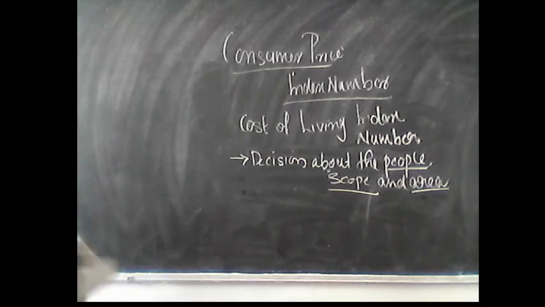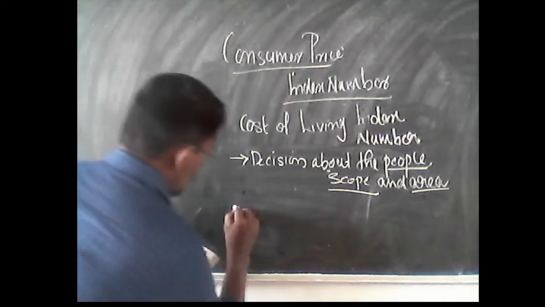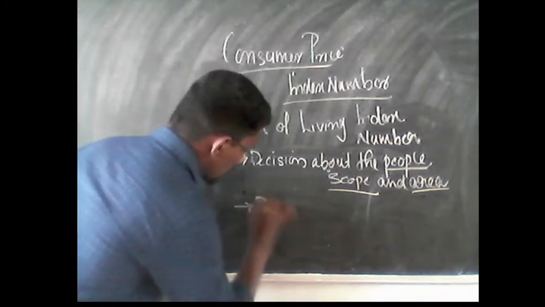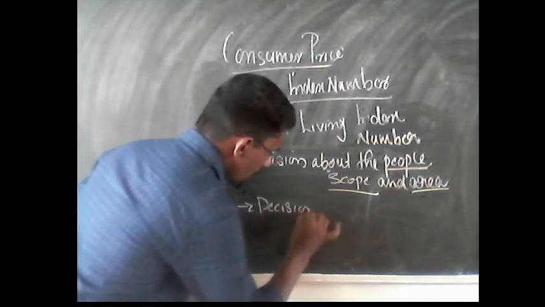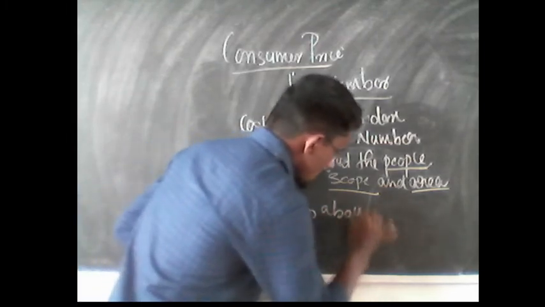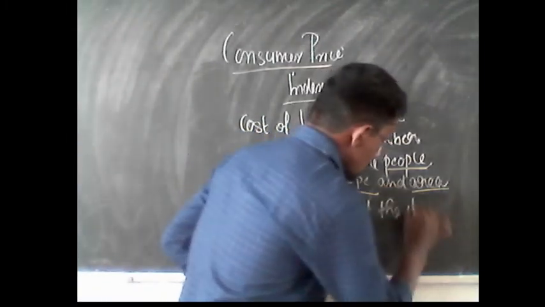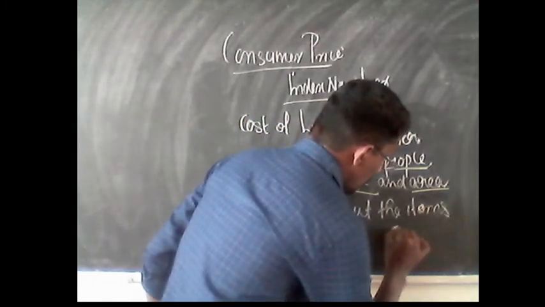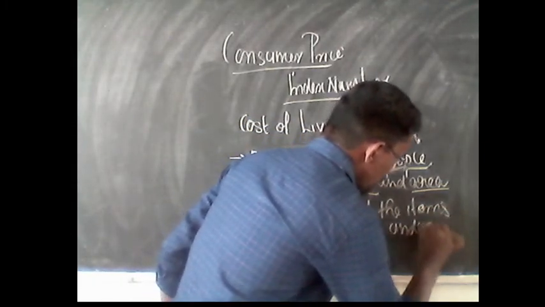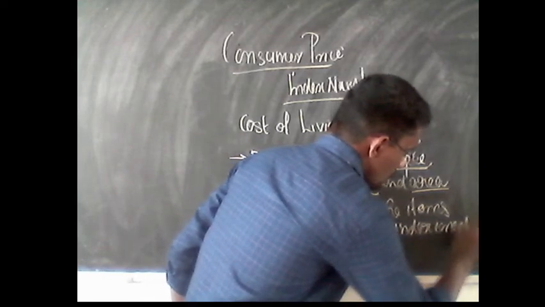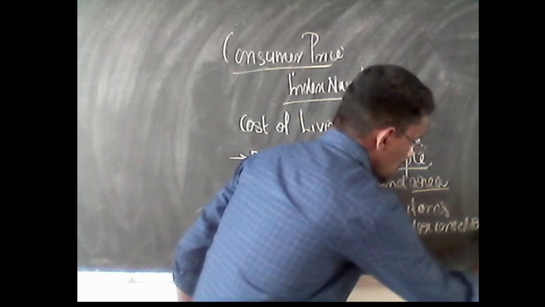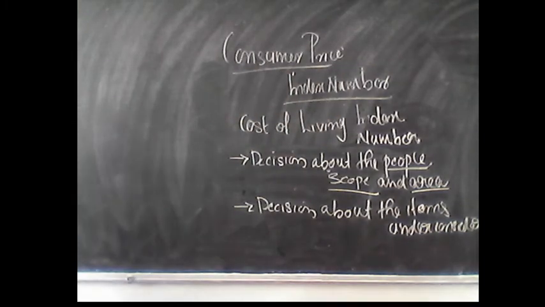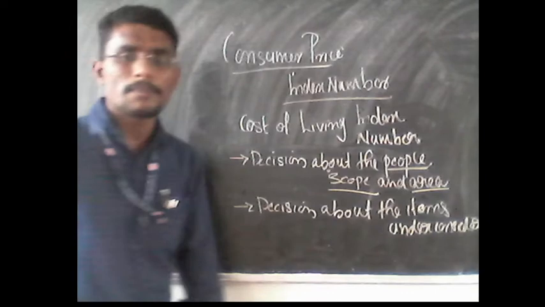Second step is the decision about the items to be selected. The decision about the items under consideration, which means that this index number is calculated on the basis of their consumption pattern.